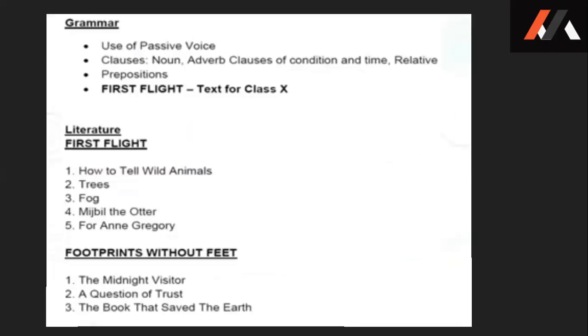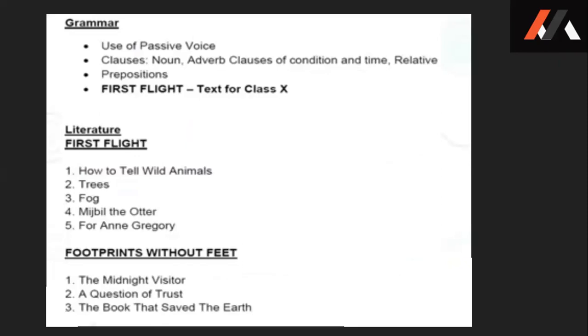Now let's move to English. In grammar, active and passive voice is not to be tested. Clauses, nouns, adverb clauses of condition and time, relative prepositions are not to be tested.